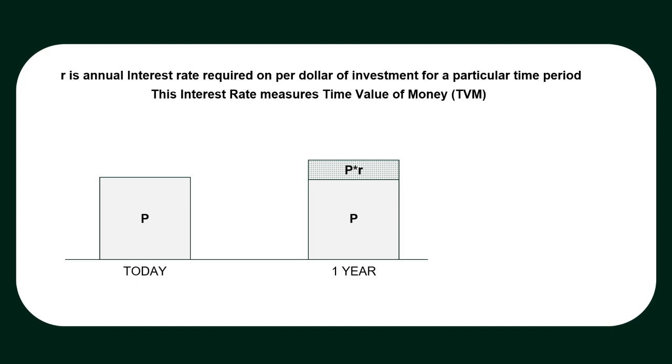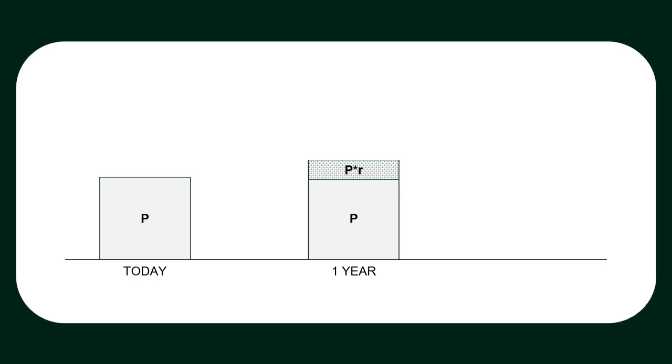Now we know that return or interest rate is what measures time value of money. Now let's try to understand the concept of compounding by expanding the time period to 2 years. So now the question is how much will I generate if I get my money after 2 years? In the first year, I have grown my investment by 1 plus R times, as my investment generates return of R on my investment in the first year.